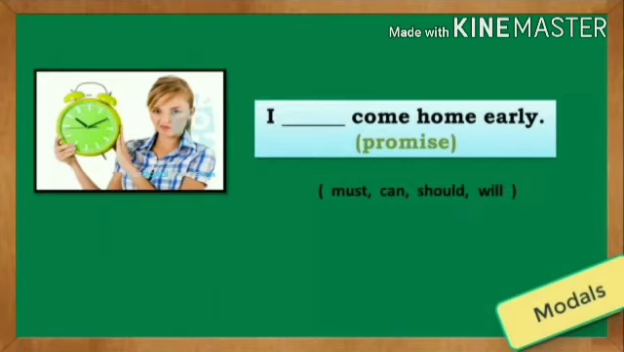Next, I blank come home early. The modal verb needed in the sentence means to promise. Is it must, can, should or will? The correct answer is will. I will come home early. Will is a modal verb which means to promise.